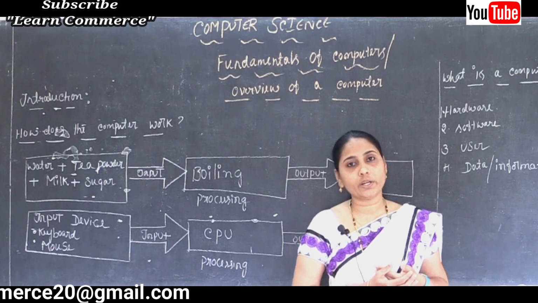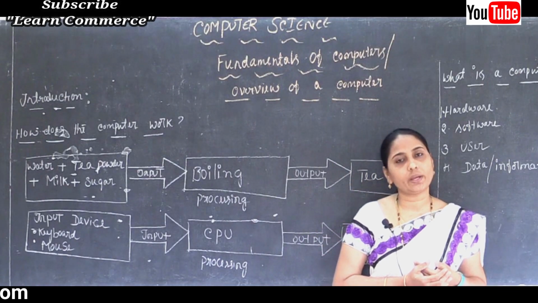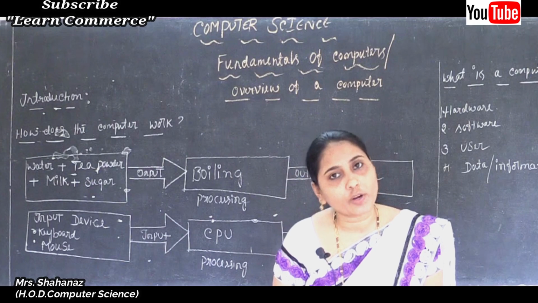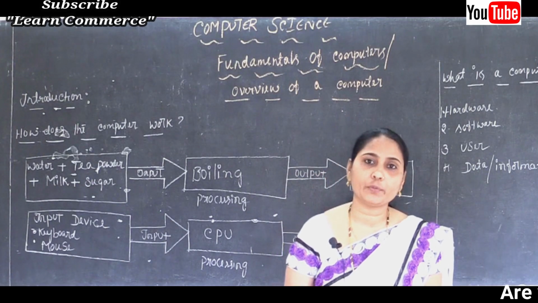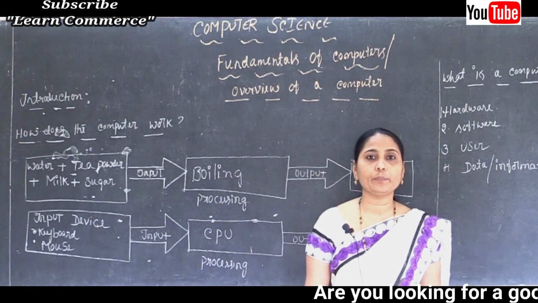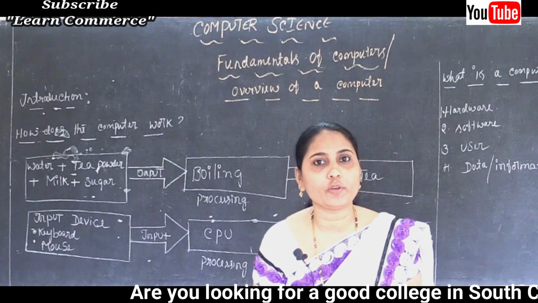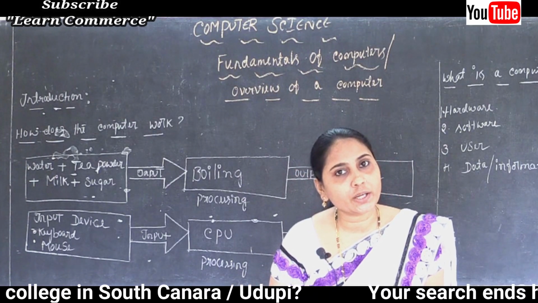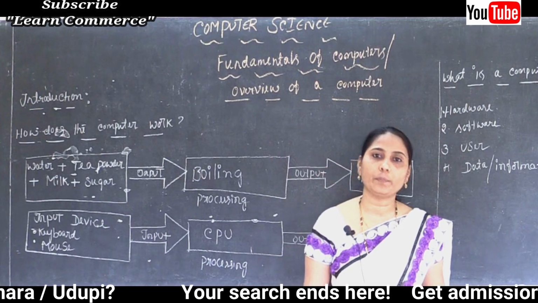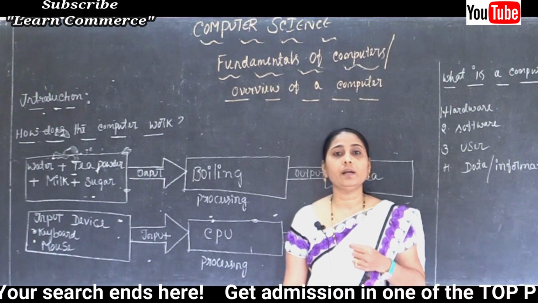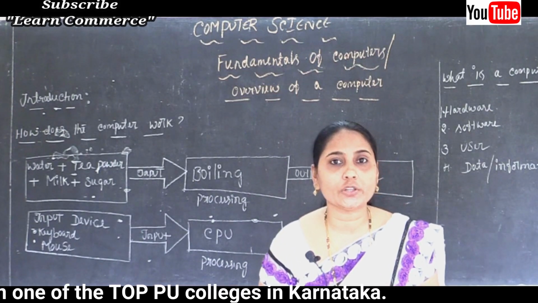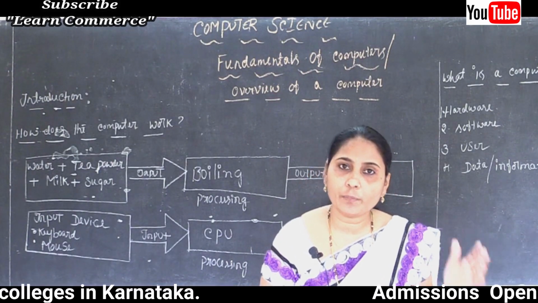The second important concept is the characteristics of a computer, and also the functional components of a computer, generation of a computer, classification of a computer, and applications, also called the uses of a computer. And in this chapter we are going to discuss some of the input devices.